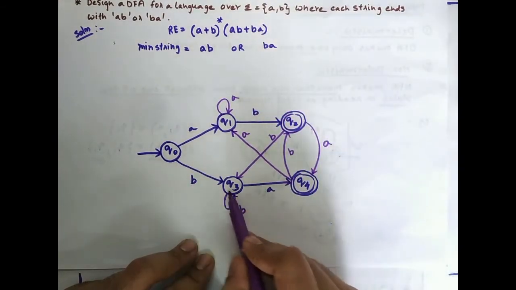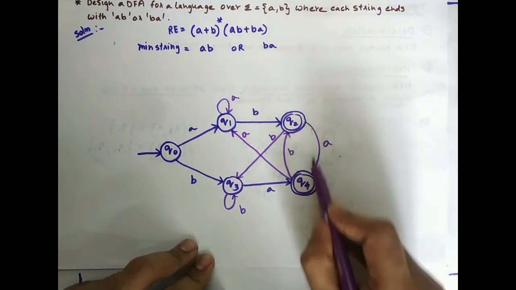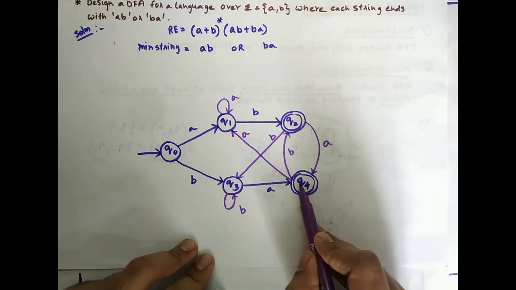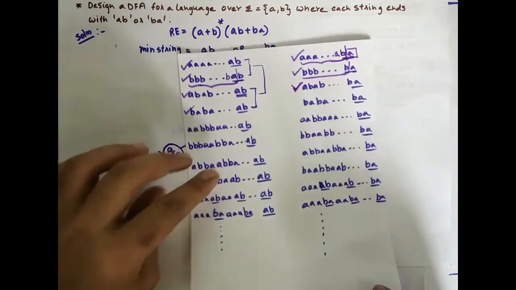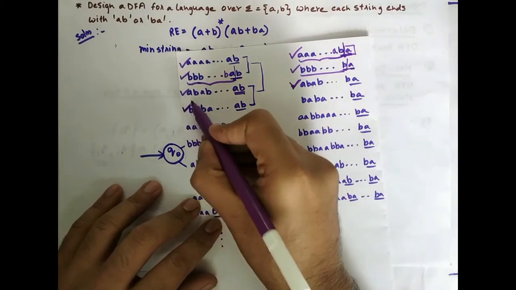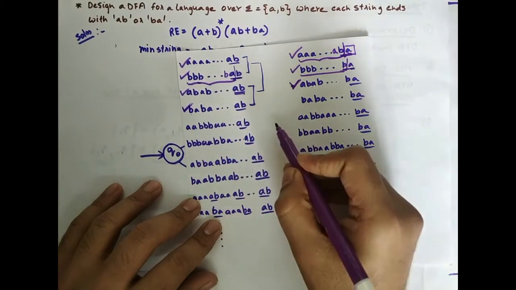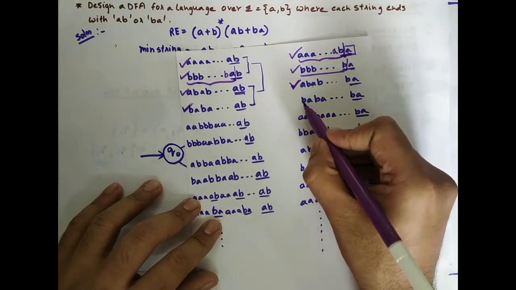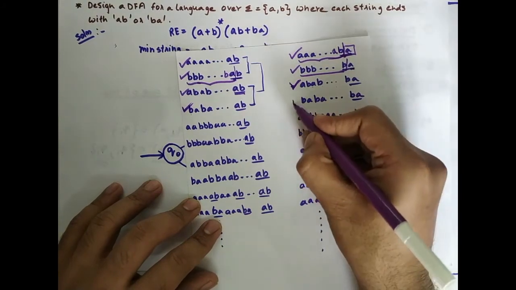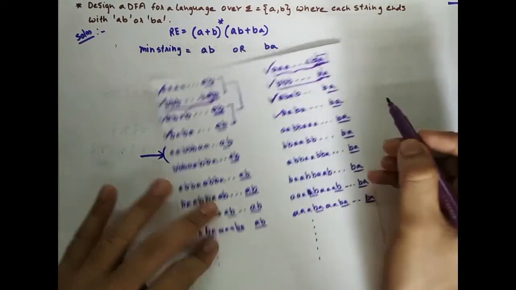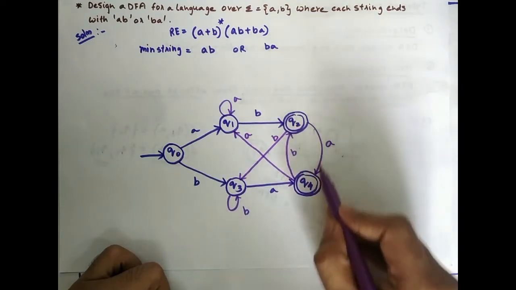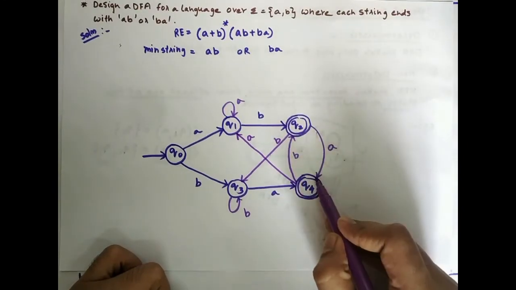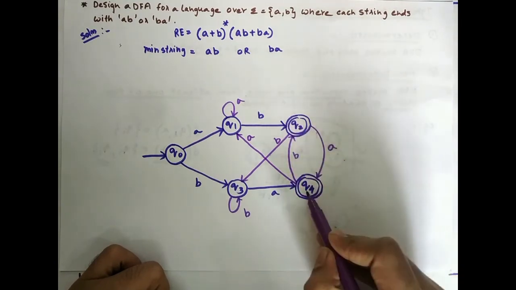So then BA, BA, BA, BA ending with A, B. Now it is accepted. So this string is also accepted. Next we'll check whether BA, BA, BA ending with BA is also accepted. BA, BA, BA, BA ending with BA is accepted.